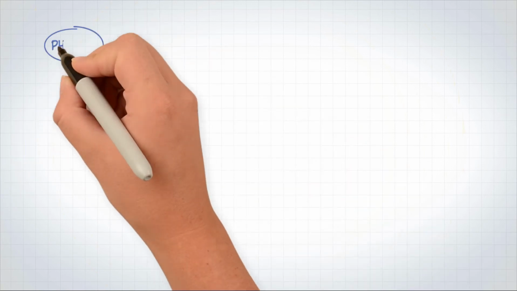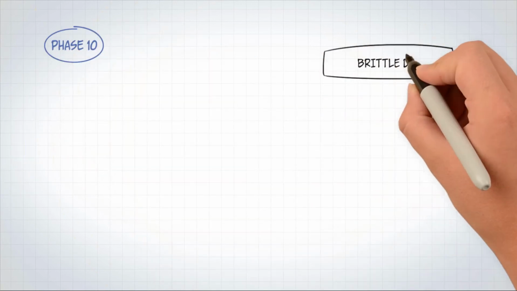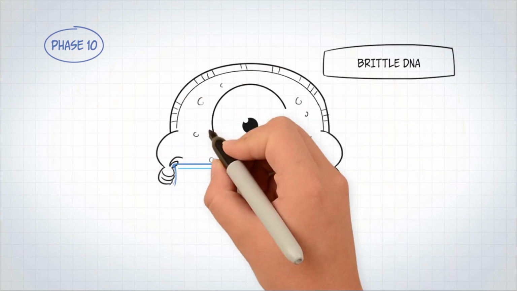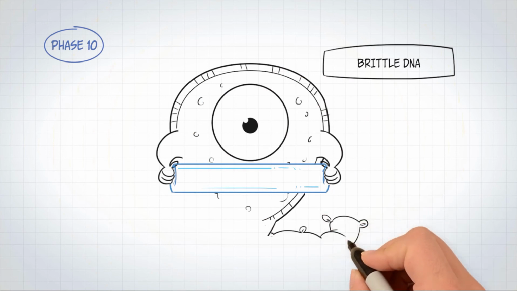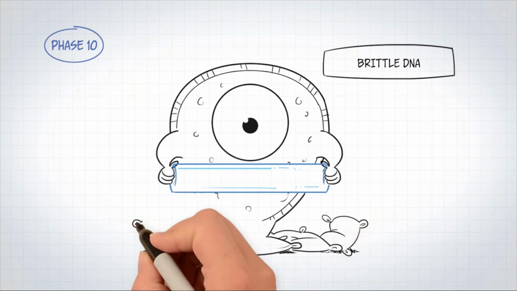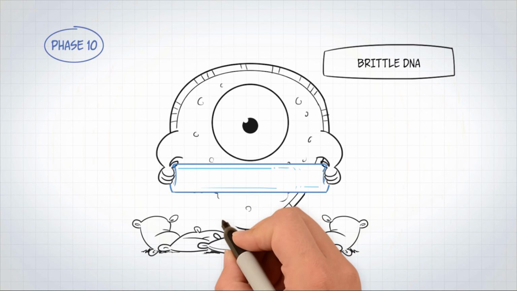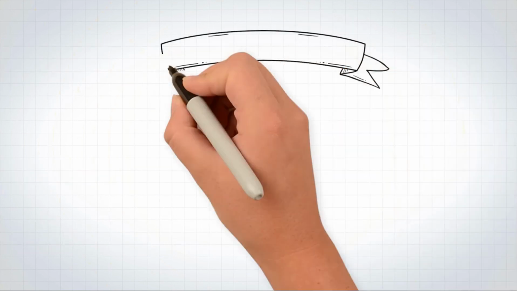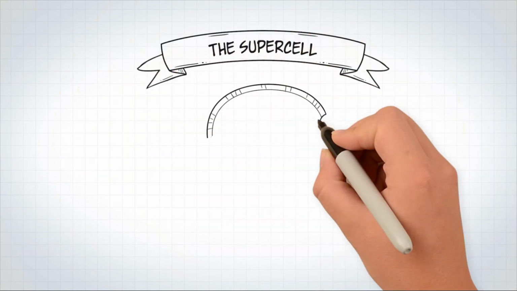Phase 10. The final characteristic that is typical of a malignant cell is a fragile DNA. Despite a large number of mechanisms to stop mutations, a fragile DNA ultimately leads to errors occurring more frequently and easily, leading to chain reactions. Some studies use this characteristic to explain the frequency of mutations, but the latest research is inconclusive. This concludes our explanation of cancer cells and how they behave.